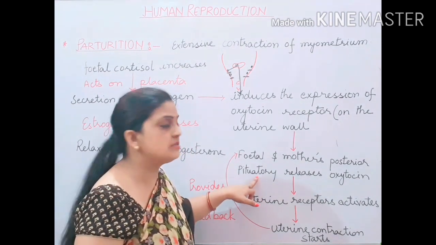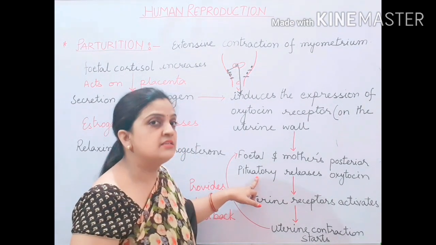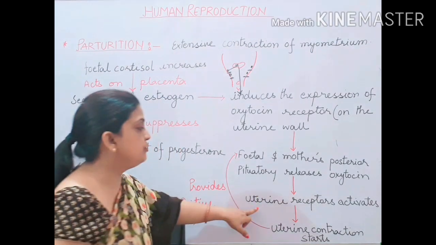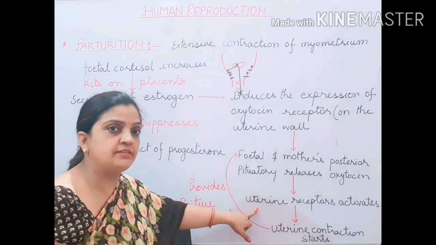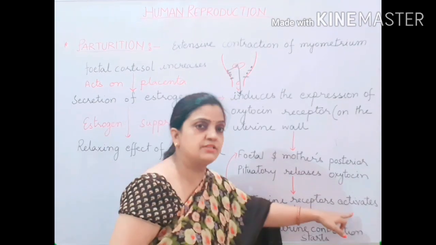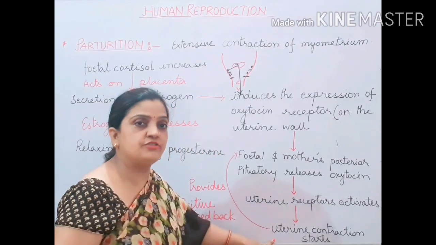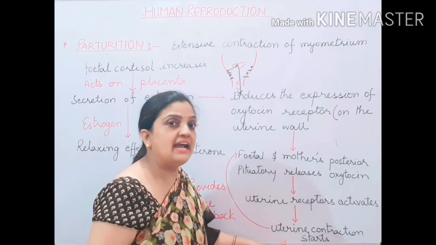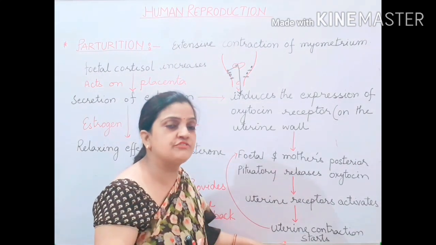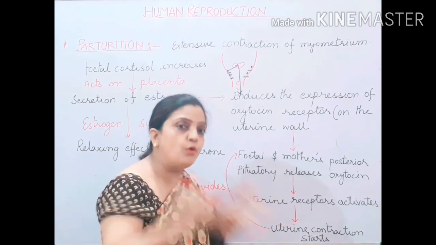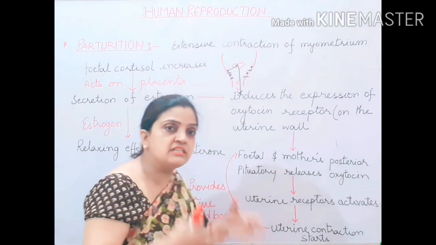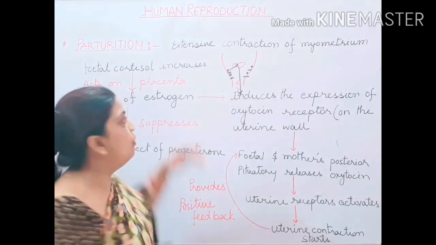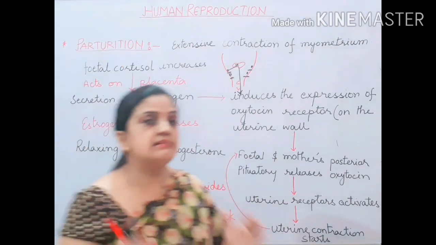As soon as oxytocin starts releasing from the posterior pituitary lobe, the uterine receptors get activated, and when these uterine receptors get activated, uterine contraction starts, and this uterine contraction gives positive feedback for more secretion of oxytocin till the child has been born, till the whole parturition process has completed.